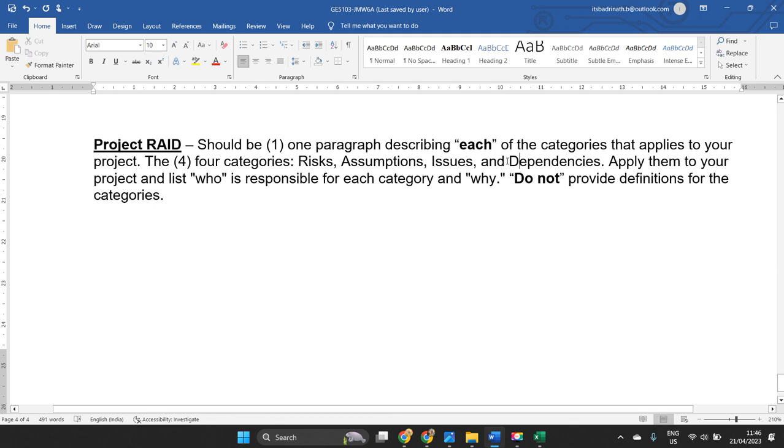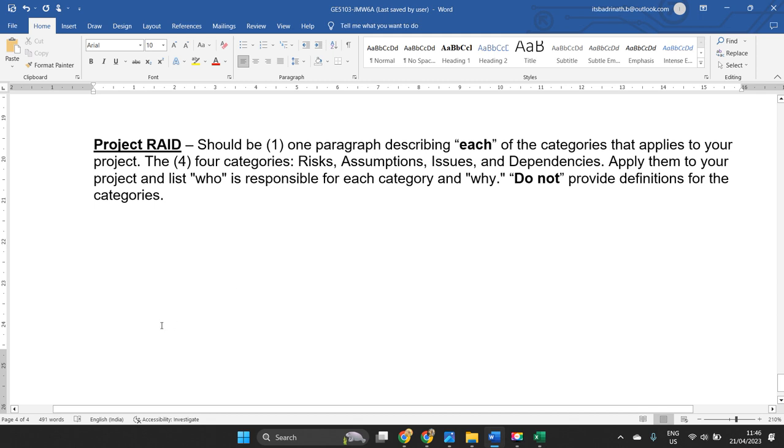First understand what a RAID log is, and based on that you can write about it. Make sure whatever you write is relevant to your project, and write who is responsible when a risk happens, and why they are responsible. That should be addressed in this section. So it contains four paragraphs, one for each category, describing who is responsible for addressing that particular category and why. That should be written as a proper explanation.